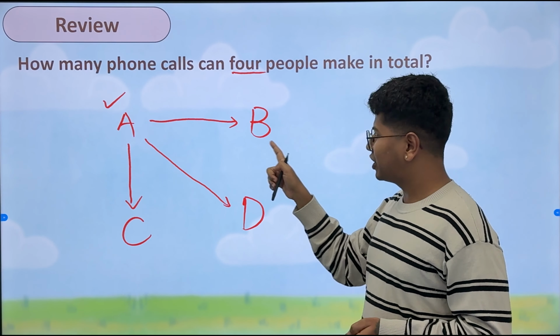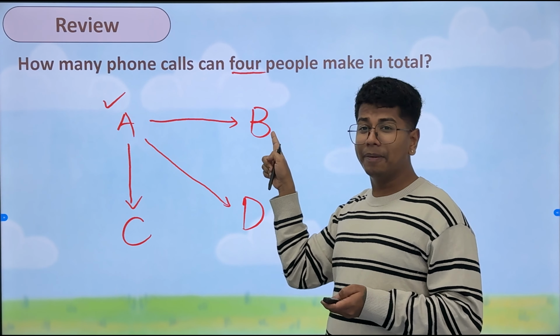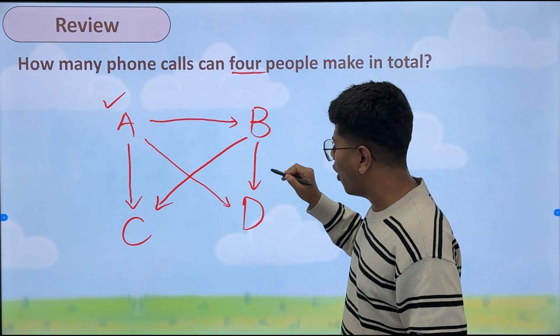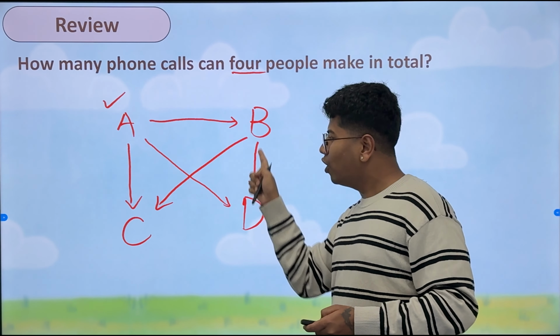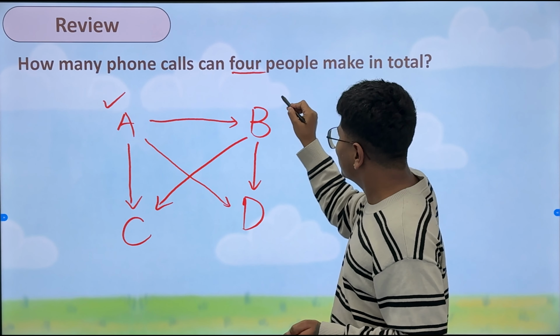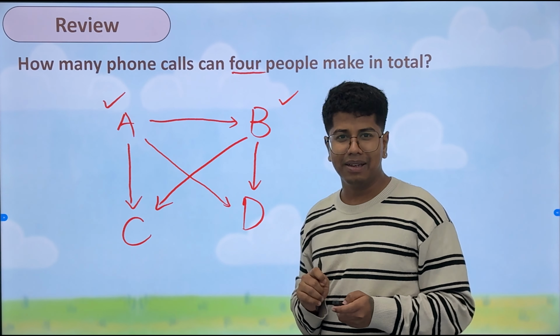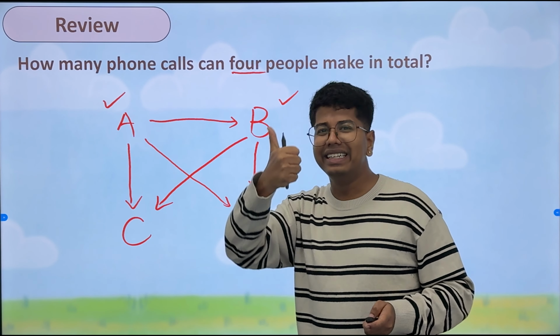Now let's do another person, B. B has already made a phone call to A, so no need to do it again. So B can make a call to C. Is that all? Can B make to A and C only? Very good, B can make it to D also. So B has made phone calls with all three of them, so this is also complete. Then let's move to C. A and C is already done.